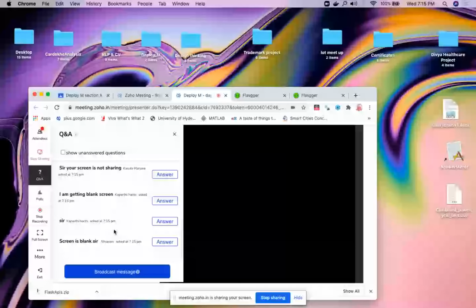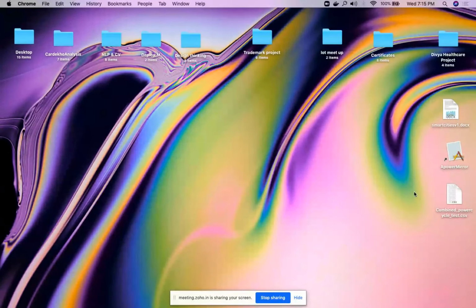I know I didn't share my screen. Okay, now are you able to see my screen? Yes, now you will be able to see my screen. So I'll share my PyCharm. Okay, I'll just show you my data set even, sorry.